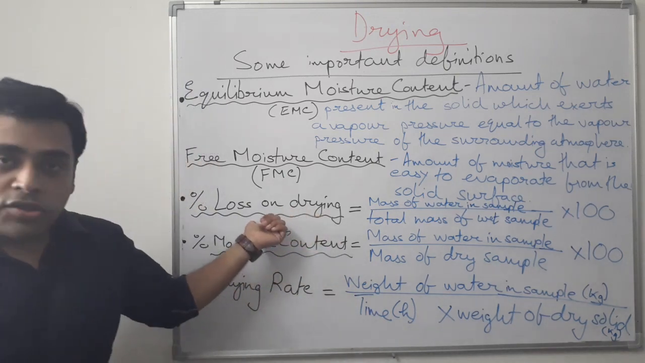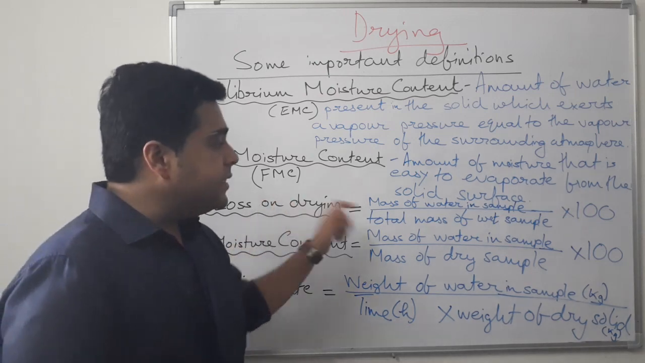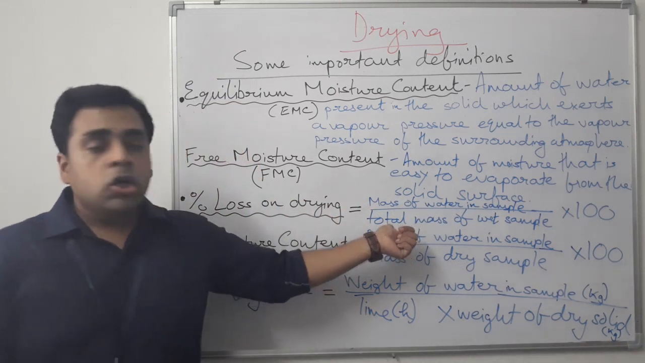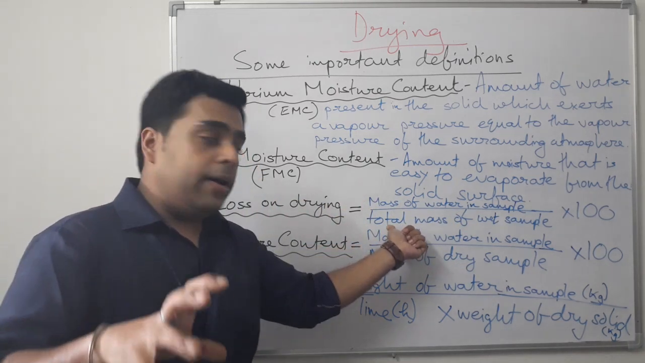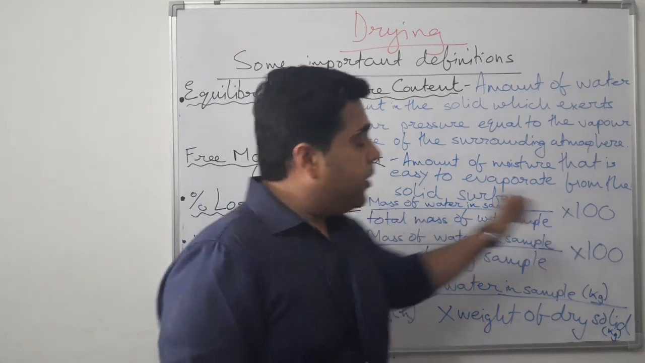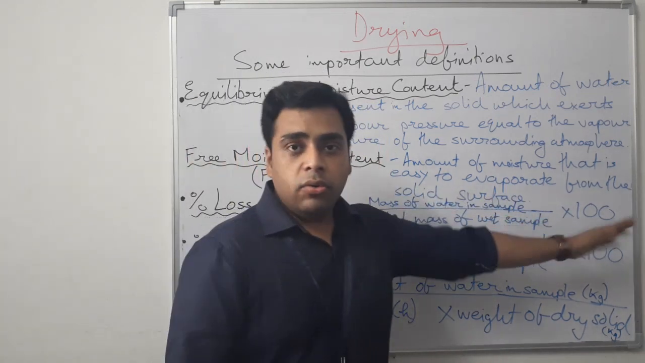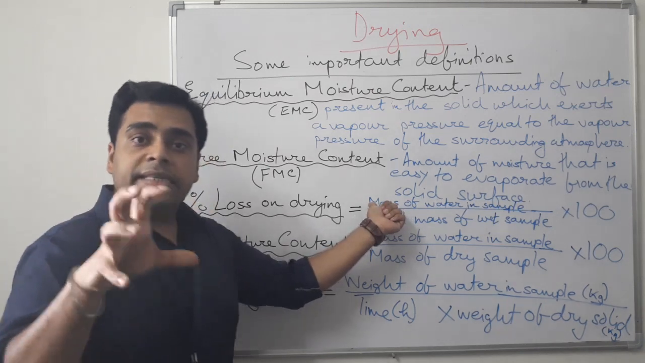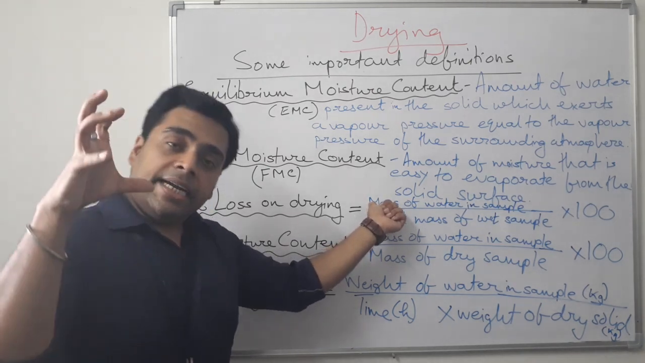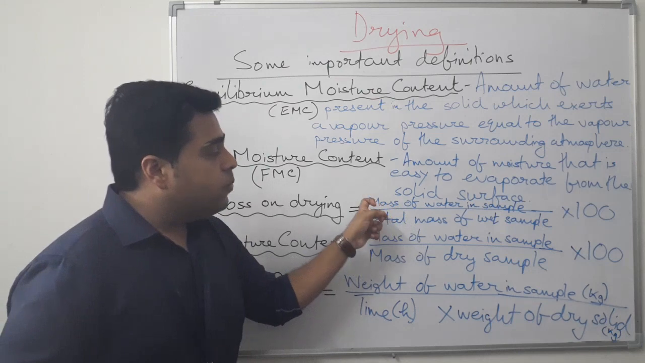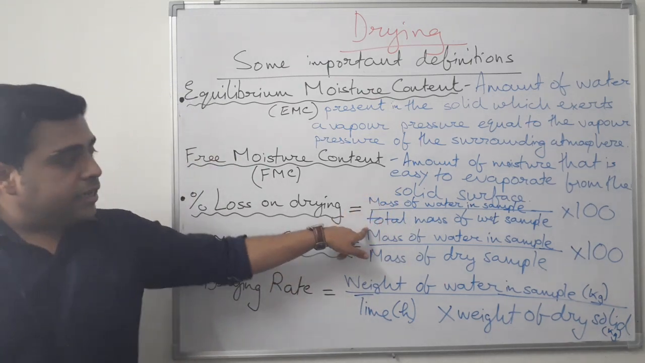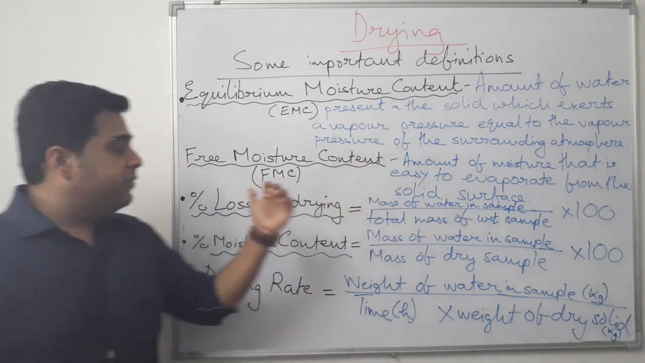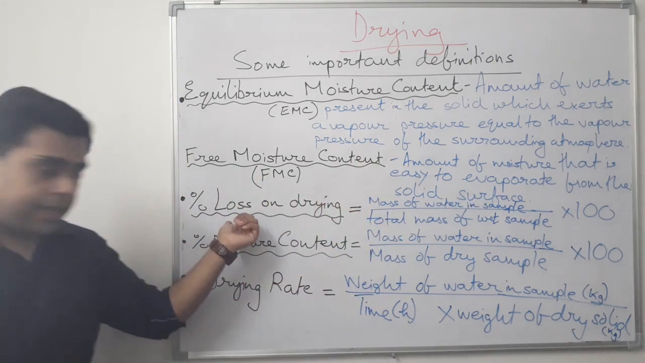So percentage loss on drying is calculated as mass of water in sample in kgs divided by total mass of the wet sample, into 100. Because it is a percentage, it is into 100. So the experimental sample, the test sample, contains some mass of liquid. The mass of water in that sample divided by the total mass of the wet sample into 100 will give us the percentage loss on drying.